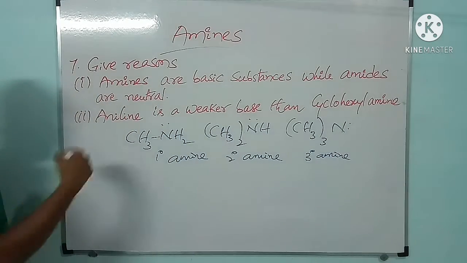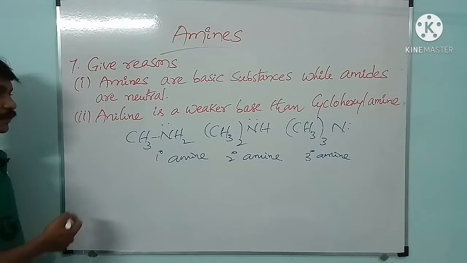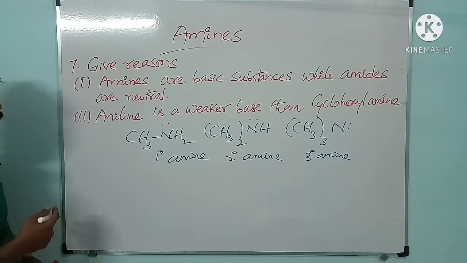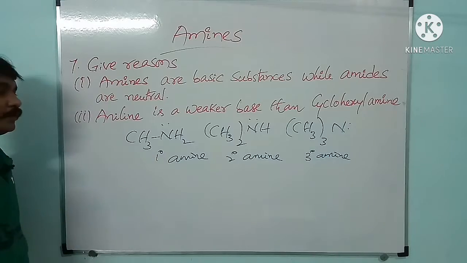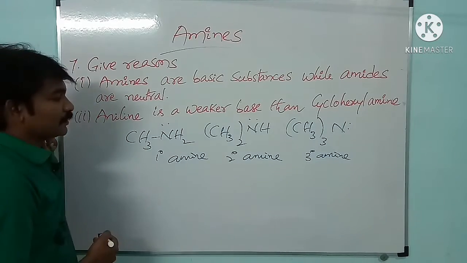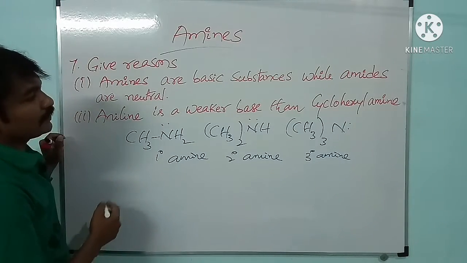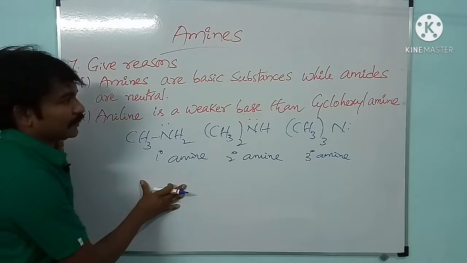Because of the presence of that lone pair of electrons, the amines are ready to donate those electrons present on the nitrogen. Because of that property, it acts as a base.